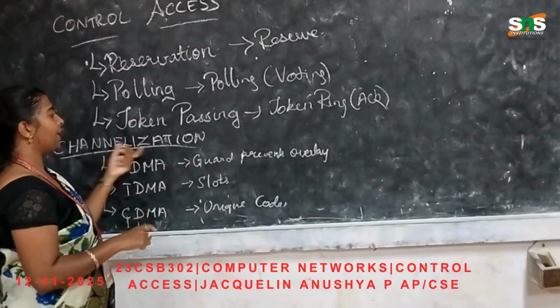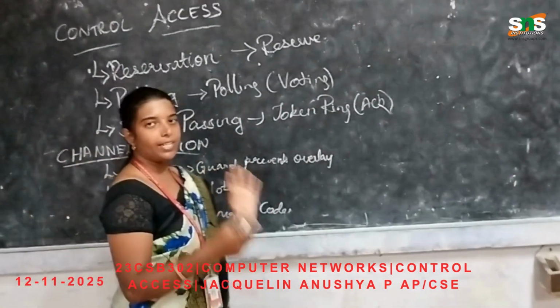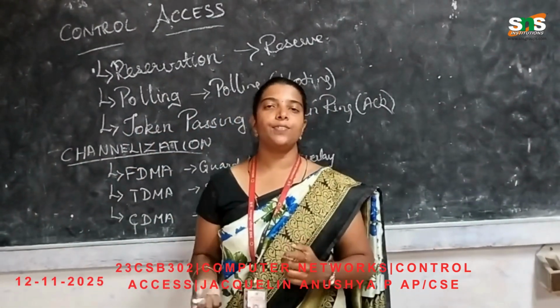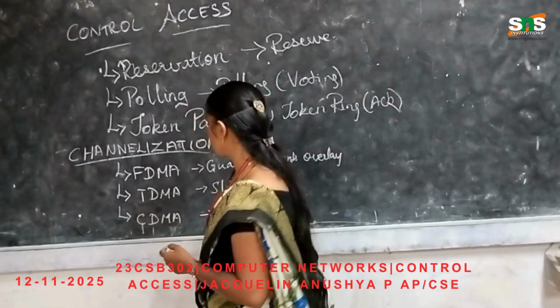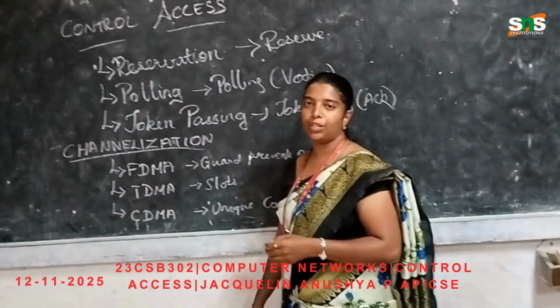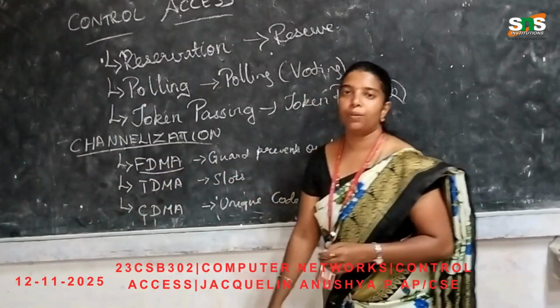Next is channelization. Channelization is important, where it transfers your message into frequency, time, or code, that is, frequency division, time division and code division multiple access. The first one is frequency division multiple access.